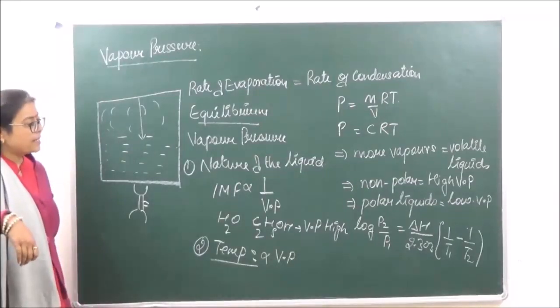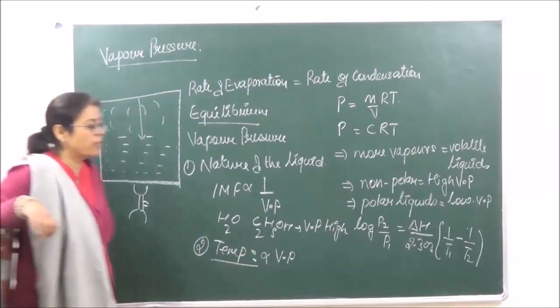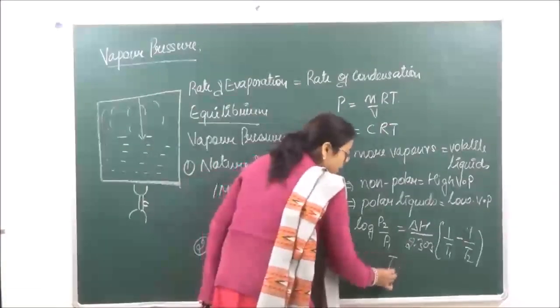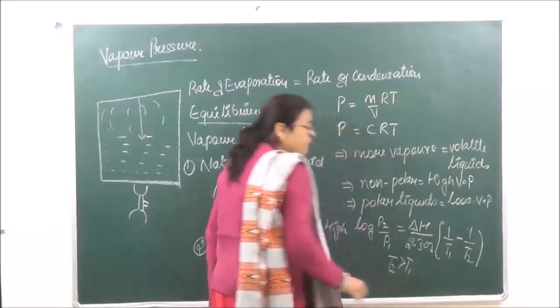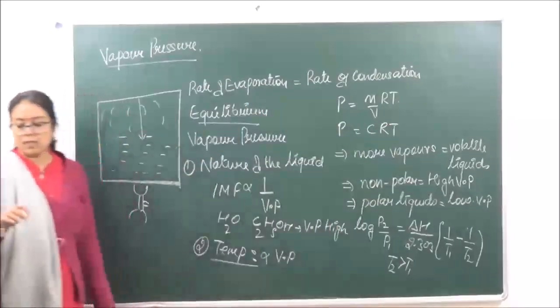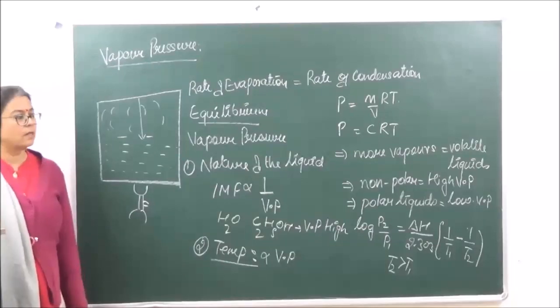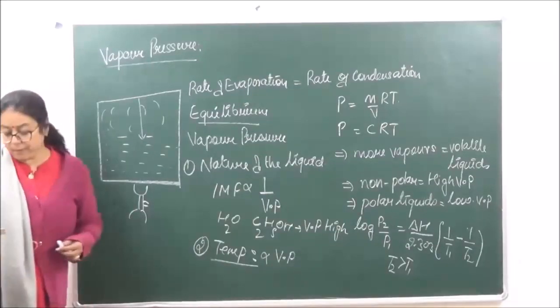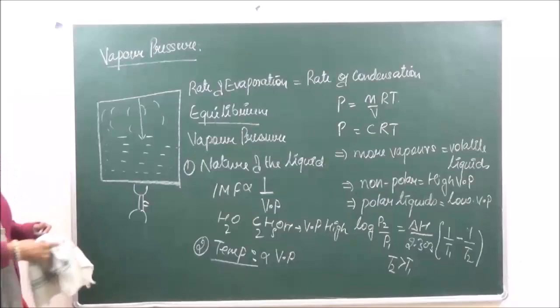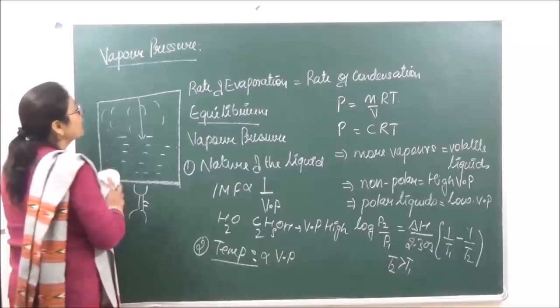So we can calculate the vapor pressure at two different temperatures, T1 and T2, where T2 is going to be higher than T1. So this equation is known as the Clausius-Clapeyron equation. Right? And here, the delta H that we are taking is going to be the latent heat of vaporization. Okay? Now depending upon vapor pressure, we discuss another very important property of liquids, which is boiling.